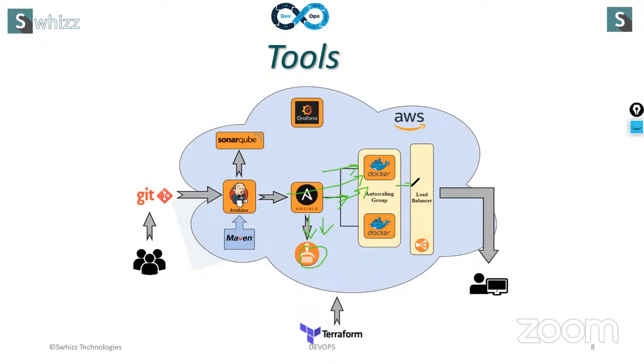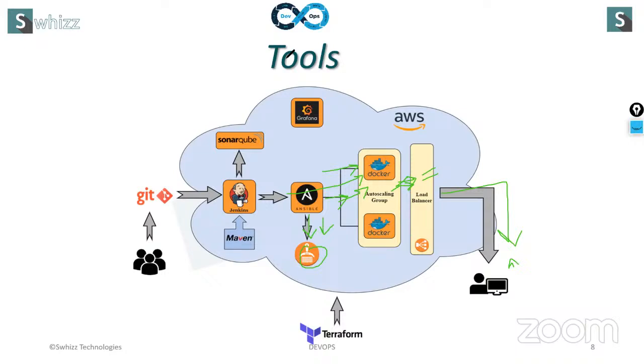From the Docker Hub, we are going to attach to the load balancer. Docker Hub means we have an auto scaling group and a load balancer. These are all AWS services. We are going to explain all these services also. From the Docker, we are going to have a load balancer, and from the load balancer, the users will be able to access the application here. Okay, this is the entire pipeline here.